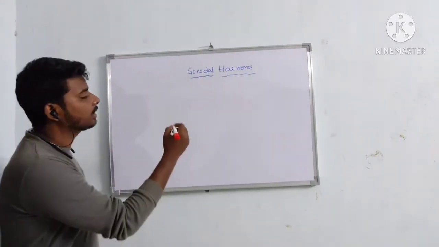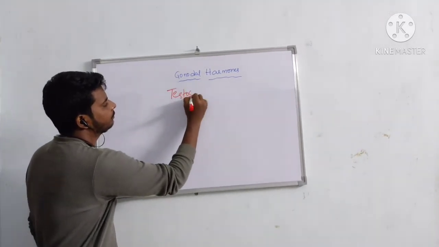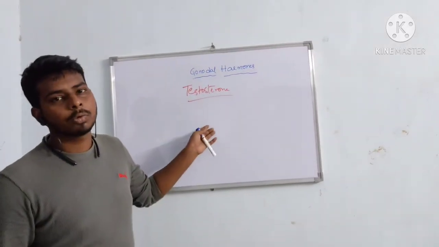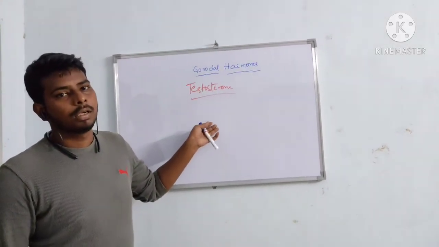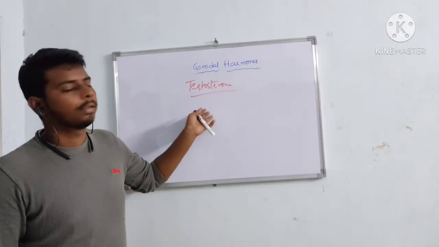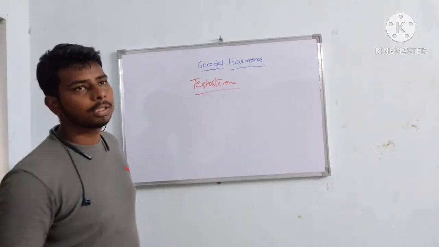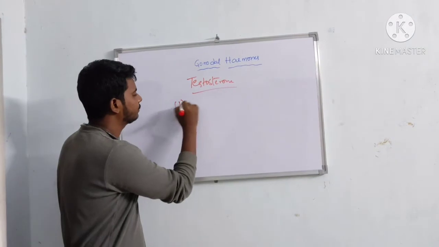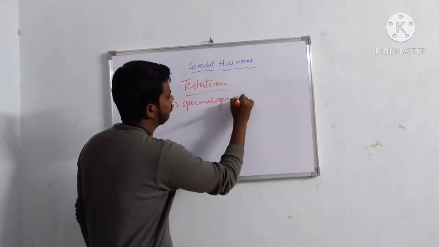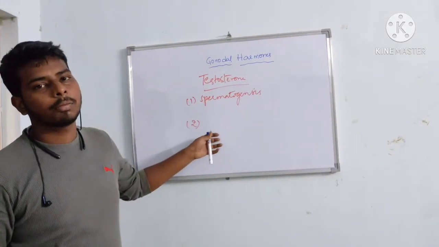Testosterone is the male androgen produced in the interstitial cells of Leydig in the presence of LH. It has two functions in males. First, it helps in spermatogenesis. Second, it helps in the development of secondary sexual characters in males.